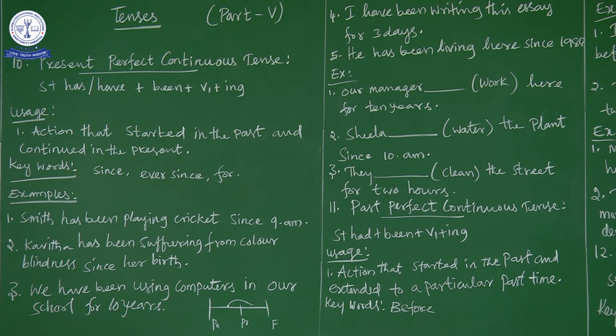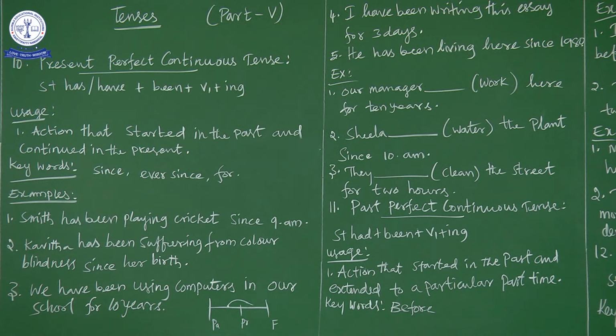Now we do not know the exact time when they started. Only the mentioned time is the total time. Now, for example, the time now is 12, which means we can calculate that the action started at 10 o'clock, maybe approximately. So now the present time is 12, the action started 2 hours ago, and the action is still going on now. That's why we go for present perfect continuous tense.